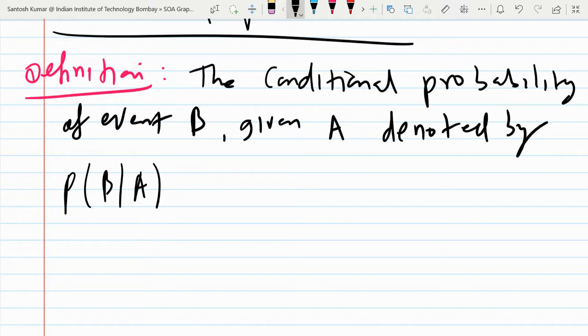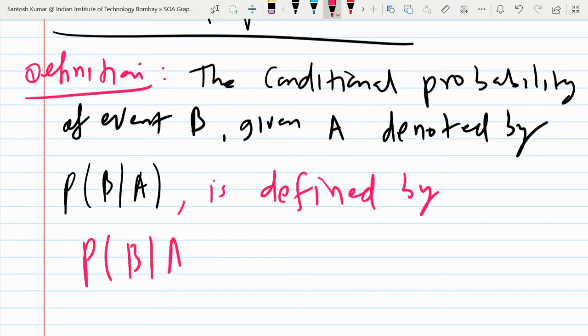A and B are two events, and this is defined by probability of B given A.